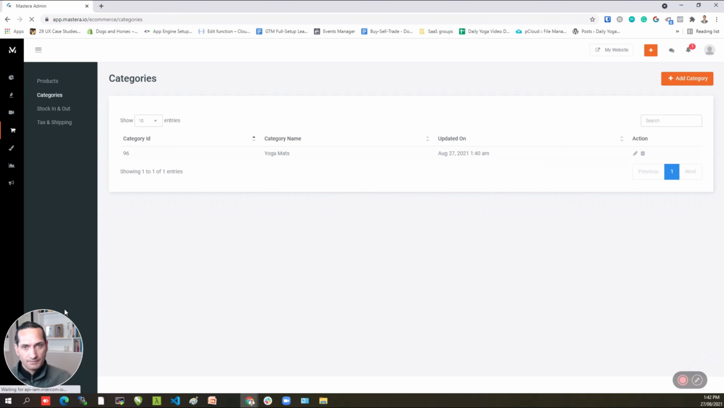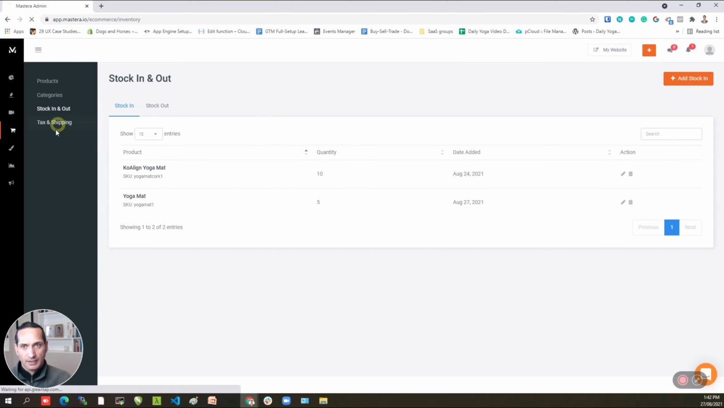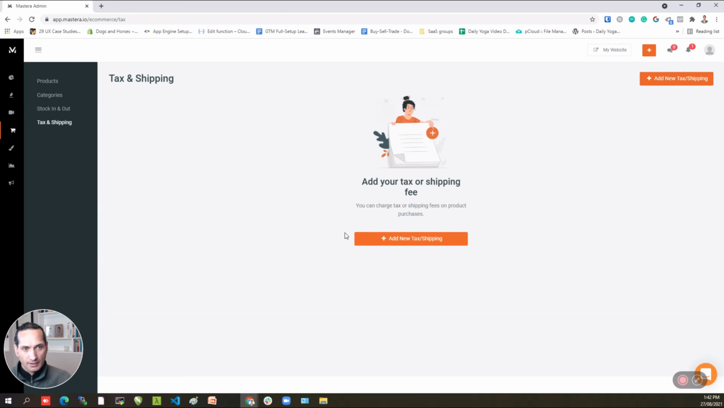In categories, you can add different categories here. I've just got the one at the moment. And you've also got stock management, stock in, stock out, and tax and shipping. I haven't added anything there, but that just gives you a generally quick idea of what the store can do.